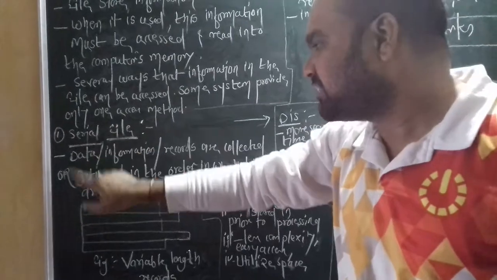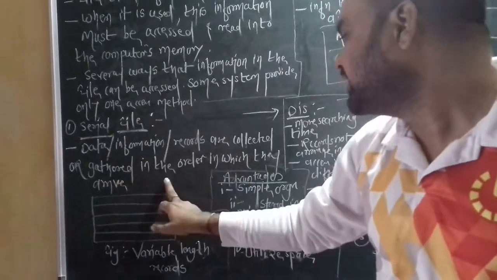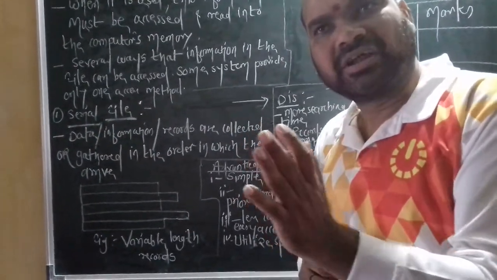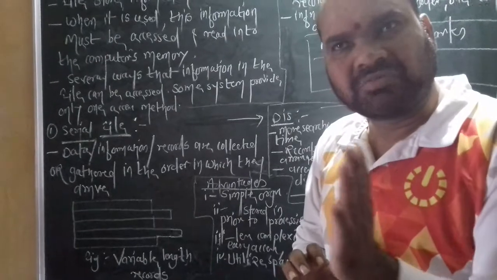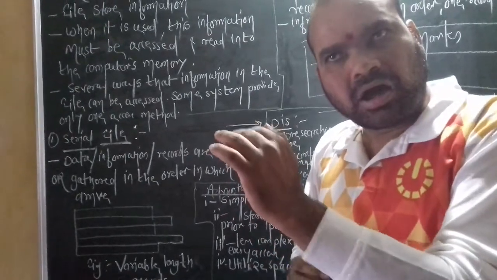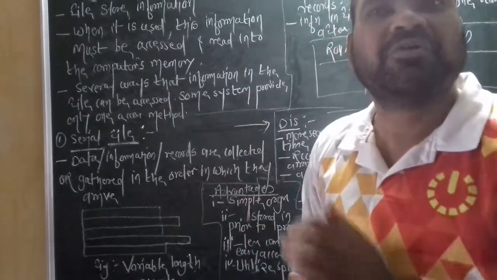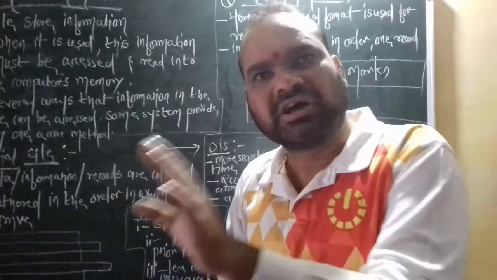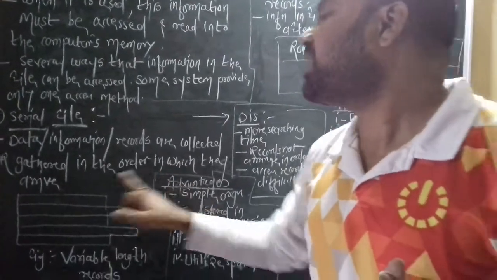Now here is the first access method, which is the serial file. Serial file means what exactly? Focus here. Data or information records are collected or gathered in the order in which they arrive. When information or data are entered in the machine, they are arranged or organized in a serial manner, in the order in which they arrived. A particular record or piece of information comes into the machine and is stored in a proper serial order.